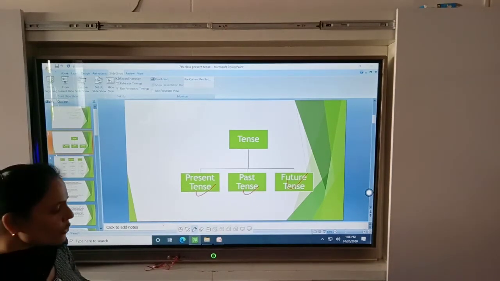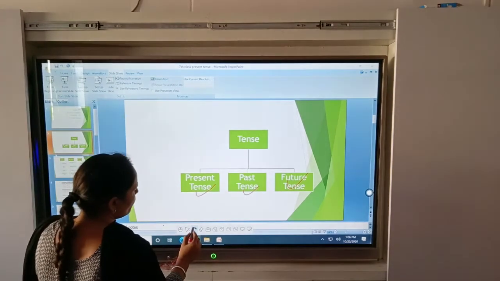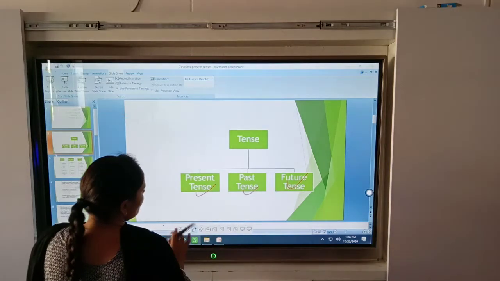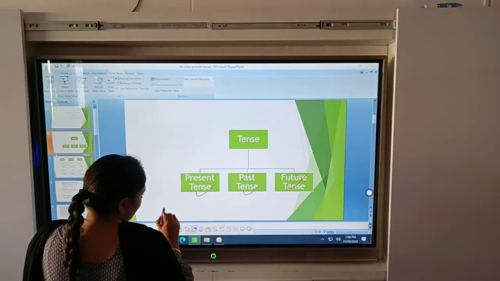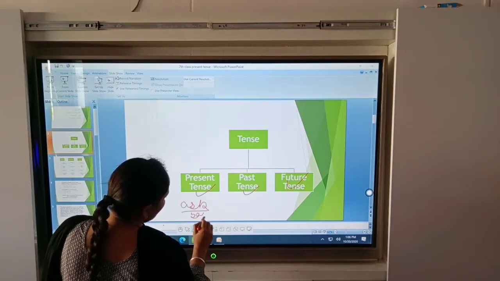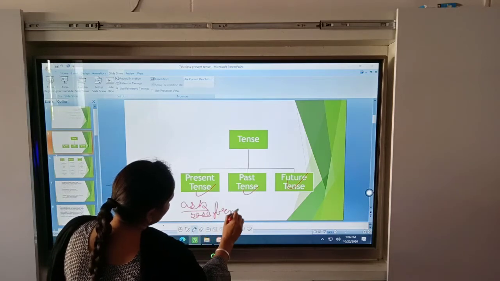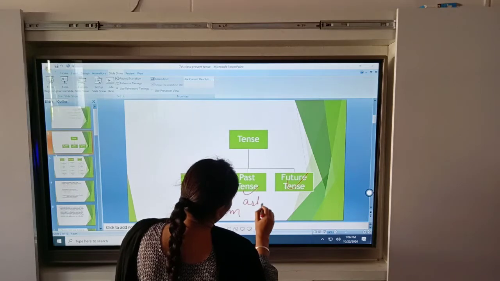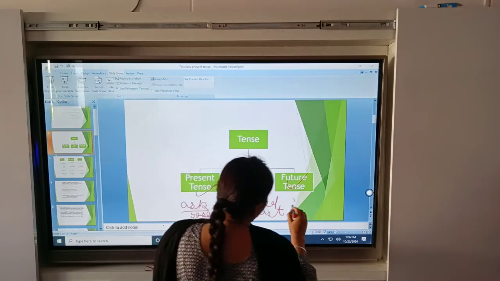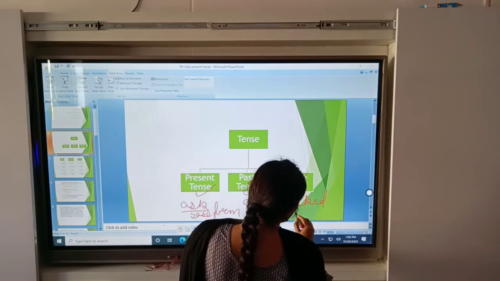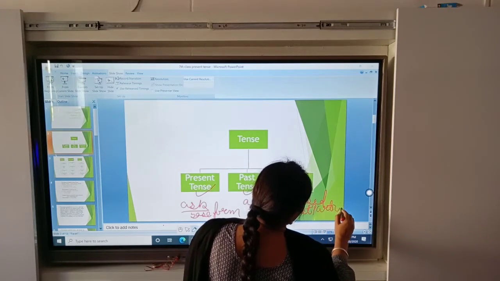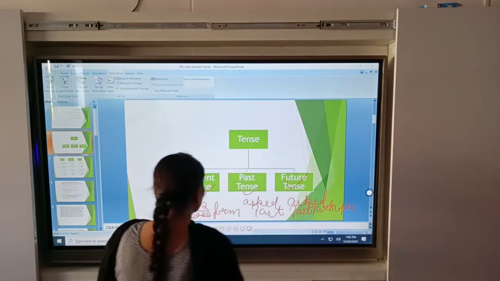You know each verb has three forms. For example, take the verb ask. This is your base form. Next is the past form, and next is the past participle. Don't forget this and don't confuse it.